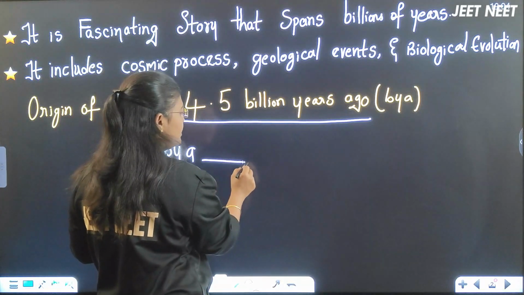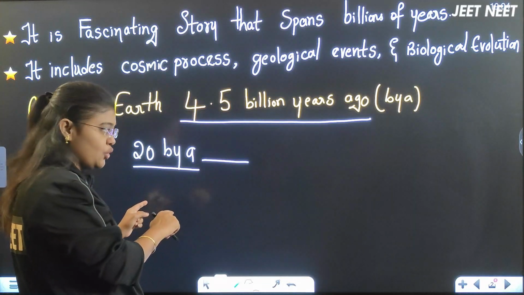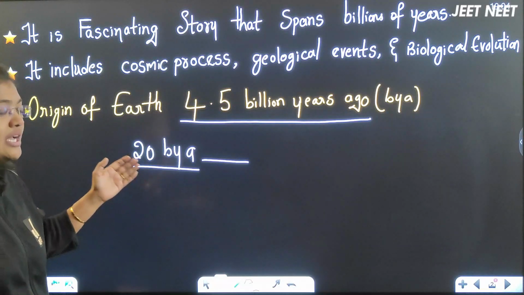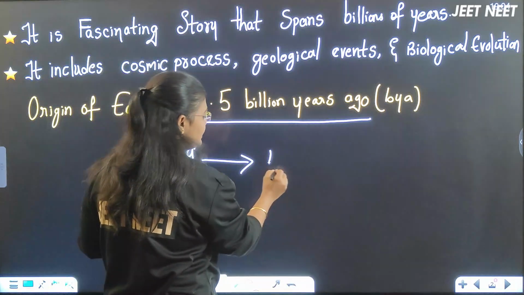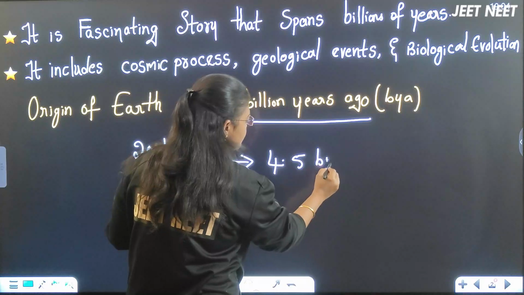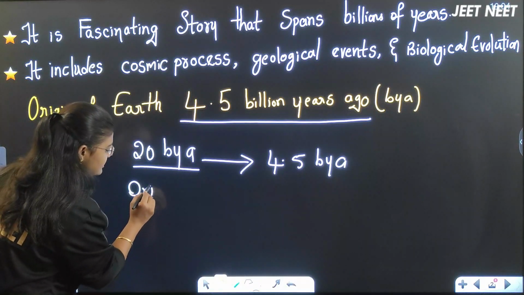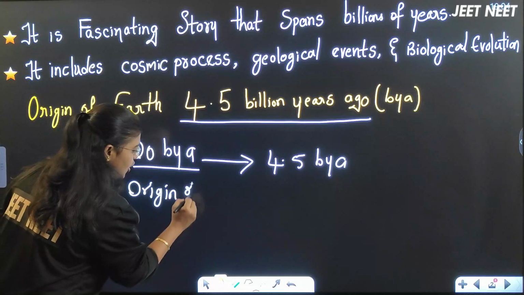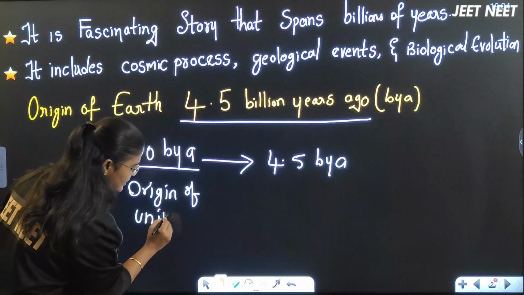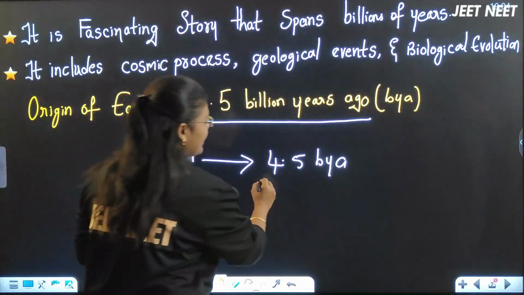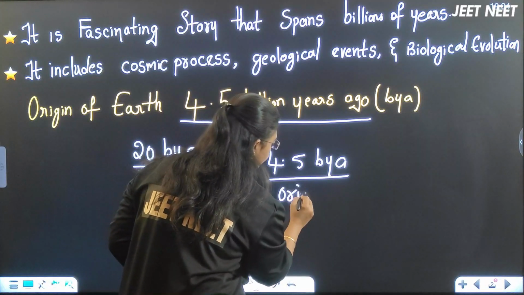From the origin of the universe 20 billion years ago until now, the Earth formed 4.5 billion years ago, so there is a time gap between these two, beta. So 20 billion years ago, the origin of the universe happened, and 4.5 billion years ago, that is the origin of Earth.